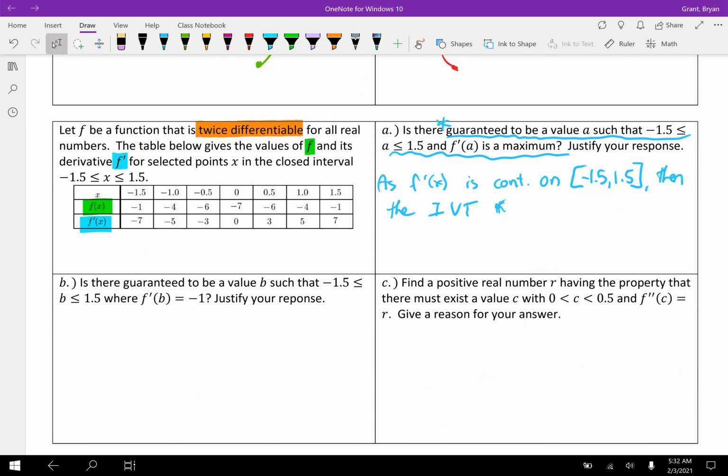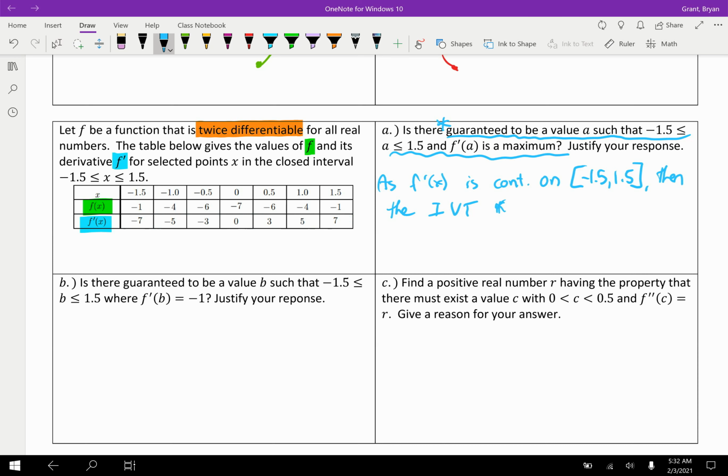The second issue here is that you would not receive full points for what we put, not because I was so lazy on the conclusion, but because you just stated that f prime is continuous. If there was a function, like if they said f prime is the function sine of x, then you could just say as f prime is continuous. If there was a graph that was clearly continuous, you could say as f prime is continuous. But there's a table over here. And my question to you would be, how do you know this is continuous? How do you know you don't just pick up your pencil and skip through individual dots here?